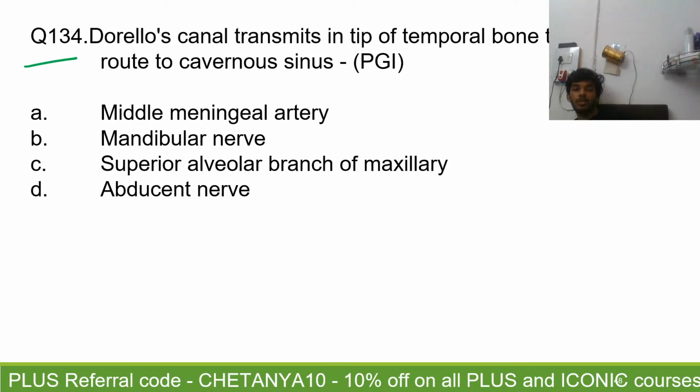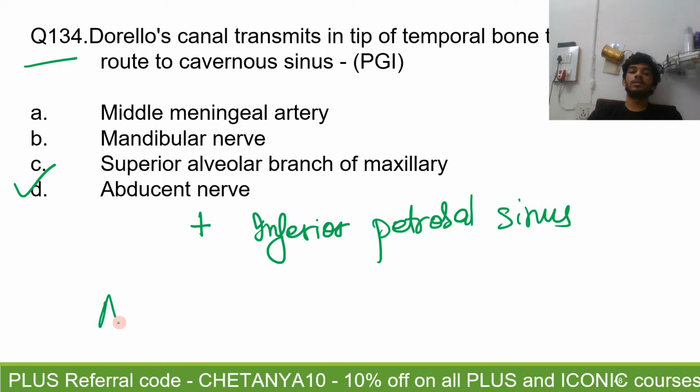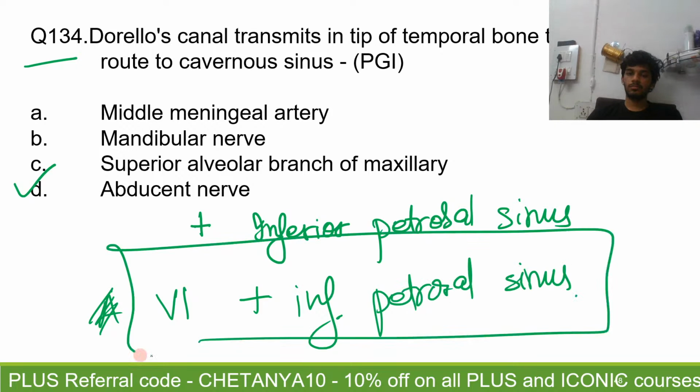Yes, right. So the answer is B, abducens nerve. And Mishti has correctly pointed out that the second content is the inferior petrosal sinus. There are two contents of the Dorello's canal. One is the abducens nerve, that is the sixth nerve, and the second content is the inferior petrosal sinus. Absolutely correct. Question number 134, the answer is going to be abducens.